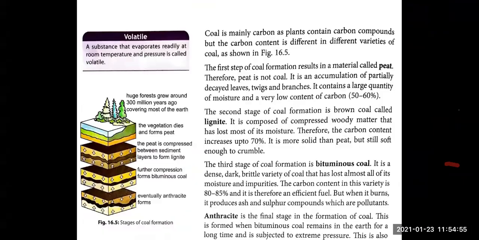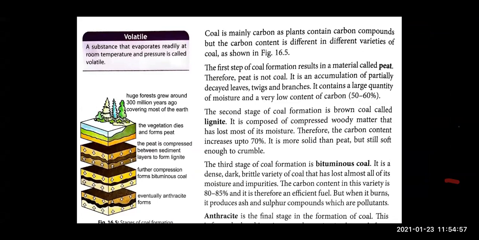Okay, volatile, as I already told you, the substance which is very reactive, so it went away. It evaporates and it leaves at room temperature pressure, वो उड़ जाता है. What is remaining? Main thing that is remaining is carbon, right? Now children, this topic is very, very important. Now children, we are going to talk about the various stages of coal formation.